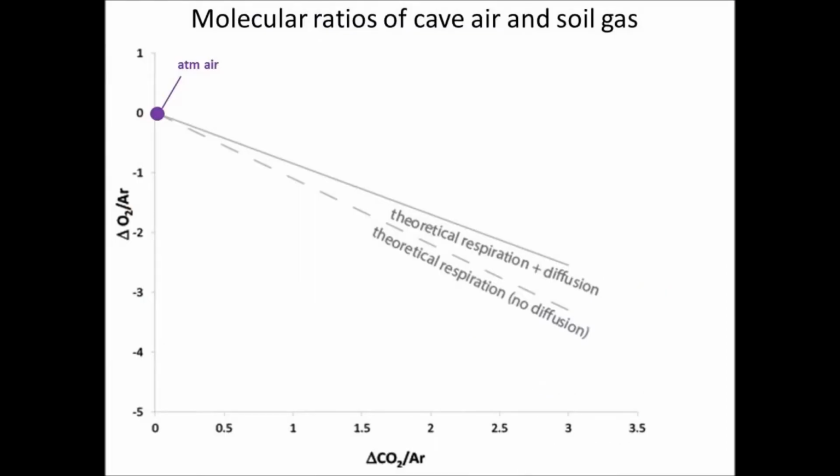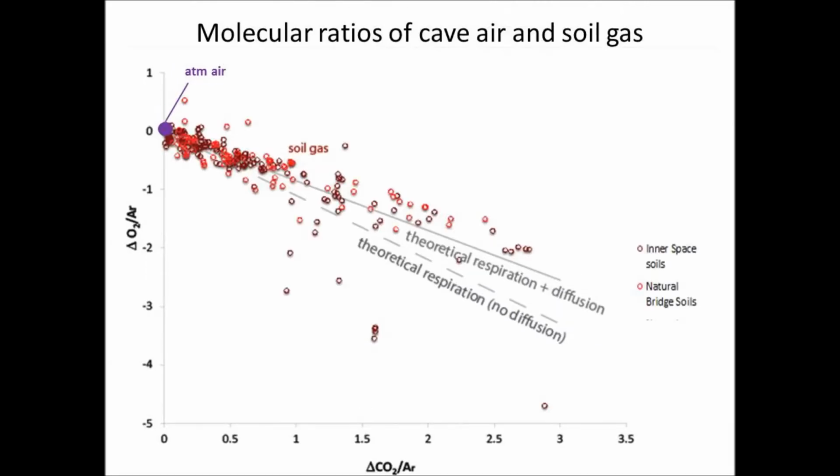Based only on theoretical calculations, this plot shows the expected trends for respiration followed by diffusion in the solid upper line and respiration with no subsequent diffusion in the dashed lower line. Here the y-axis represents amount of oxygen and the x-axis represents amount of carbon dioxide, both with respect to atmospheric air, which is shown at coordinates 0, 0. You can see here that the soil gas data points plot along the expected trend for respiration followed by diffusion. This makes sense since we know that soil gas undergoes diffusion.